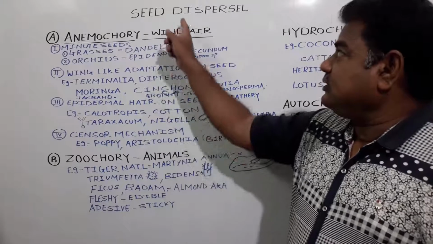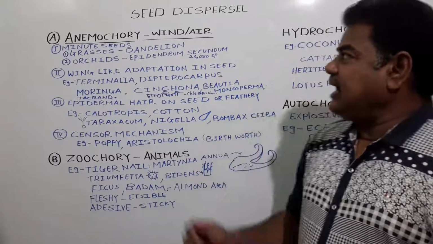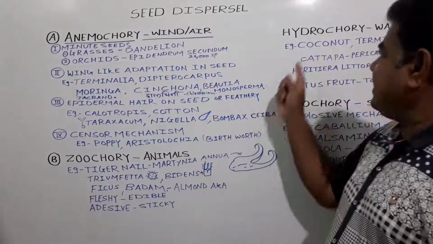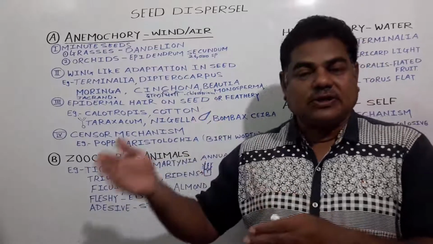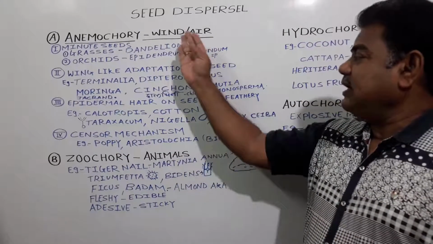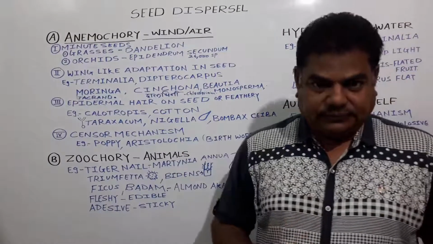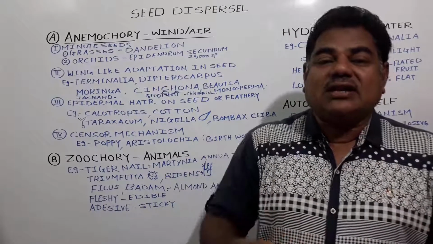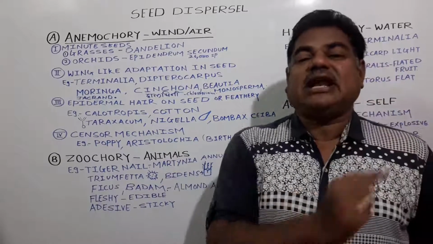So to disperse such a seed, agencies are required. Those agencies are wind, the next agency is the animal, and the next agency is the water. In the case of pollination also, these agencies are required to transfer the pollen grain from the mature anther lobe to the receptive stigma. In the case of seed dispersal also, some agencies are required to disperse the seed from one place to another, because the seeds are stationary in nature. They are immovable, due to which agencies are required.